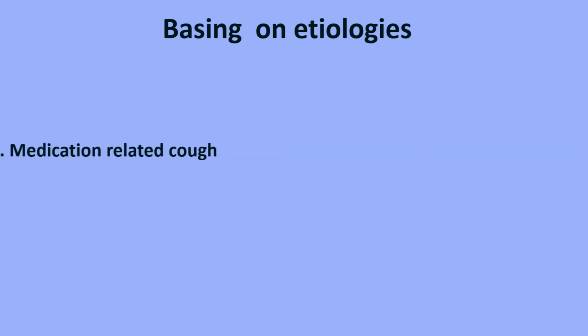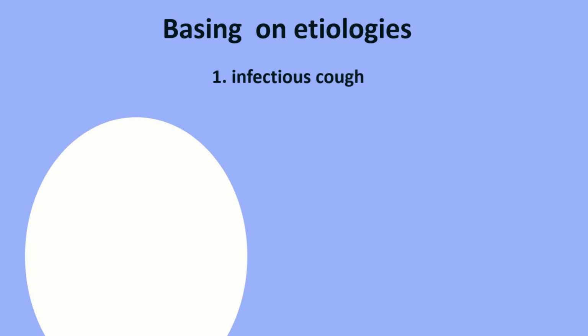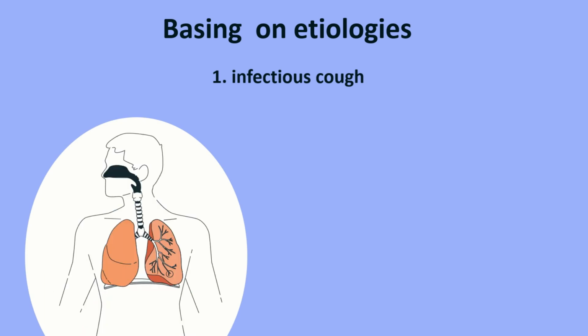Infectious cough: these are coughs which are most commonly caused by pathogens. This includes upper respiratory tract infections, which are most commonly caused by viral pathogens such as coronavirus that affects the upper part of your respiratory system, including your sinuses and throat. Symptoms include a runny nose, sore throat, and cough.